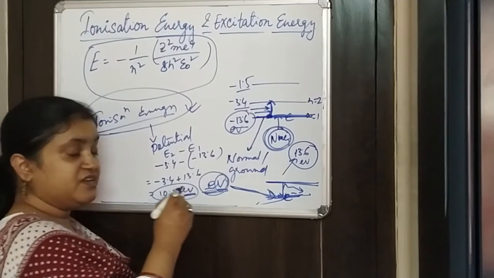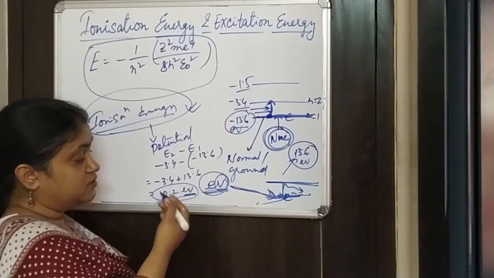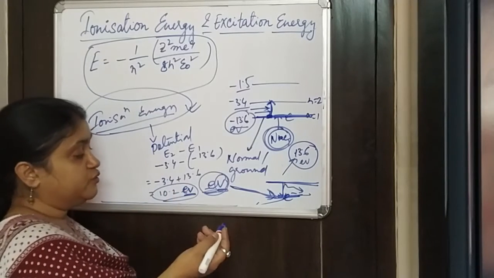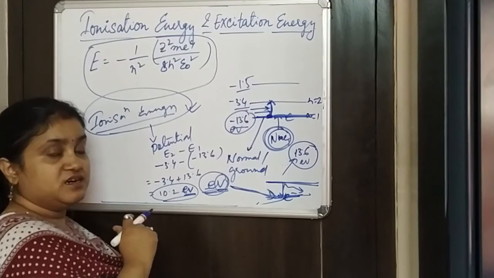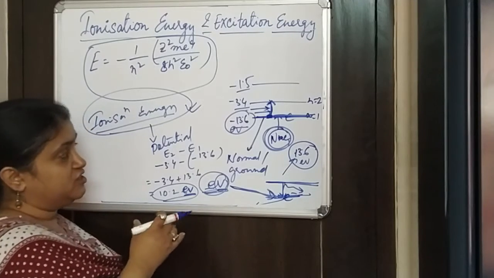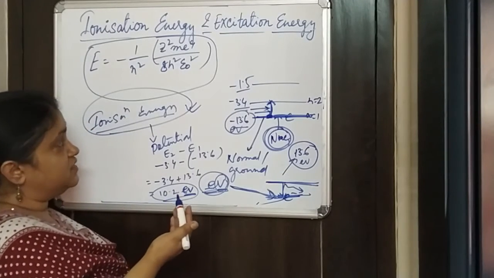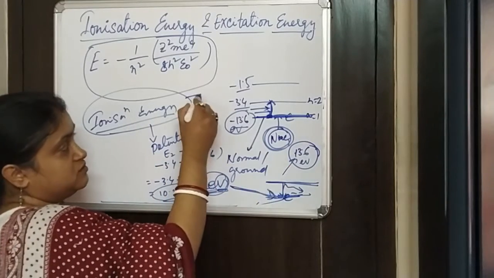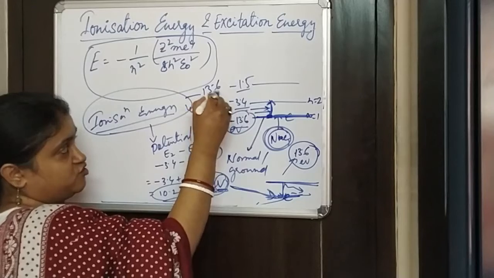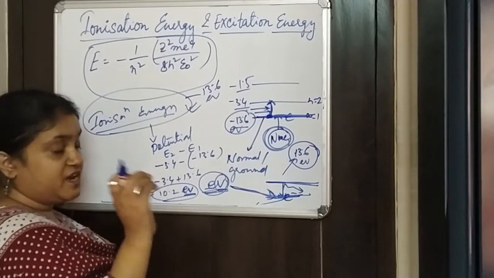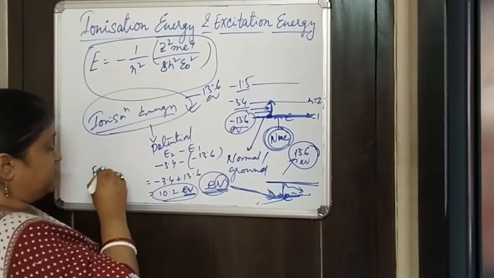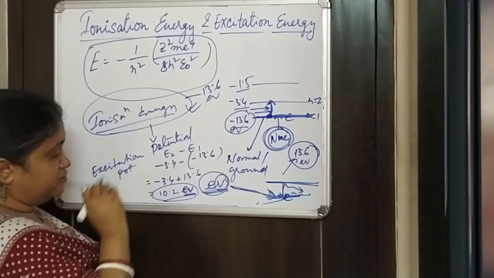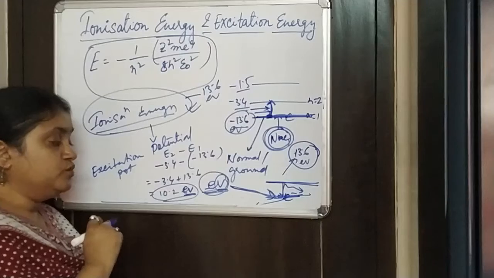And here again, when we represent it for the electron with the voltage or potential unit, then we call it excitation potential. So here we have seen that the ionization potential is around 13.6 electron volt for the ground state atom, and the excitation potential is 10.2 electron volt.